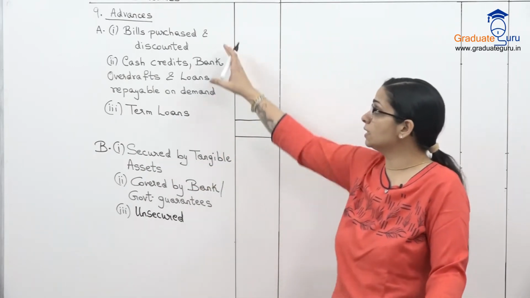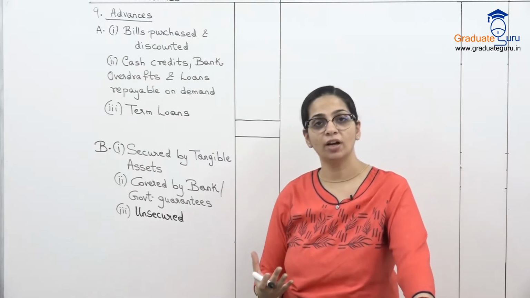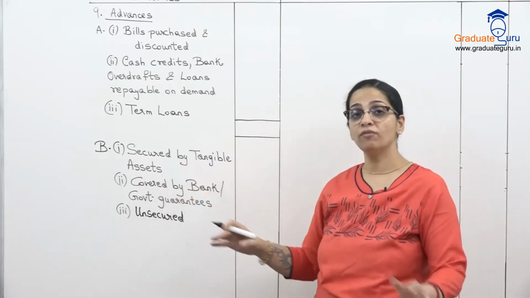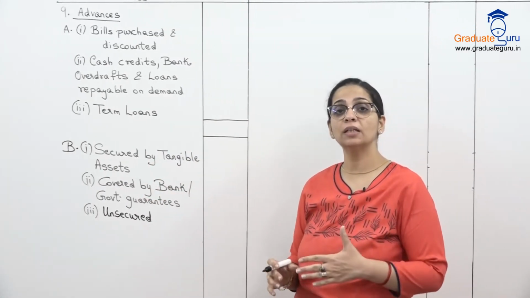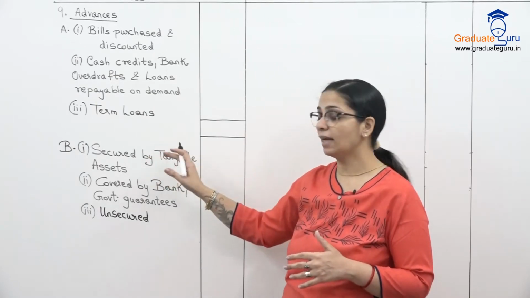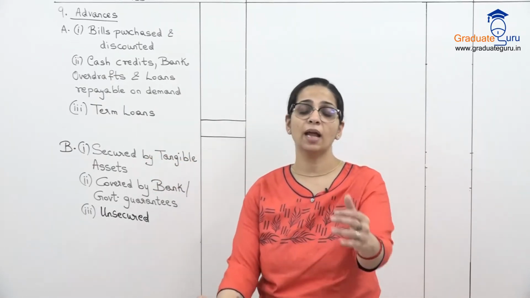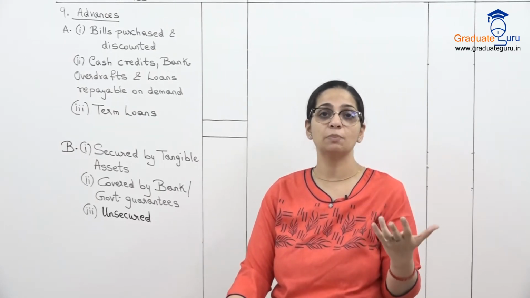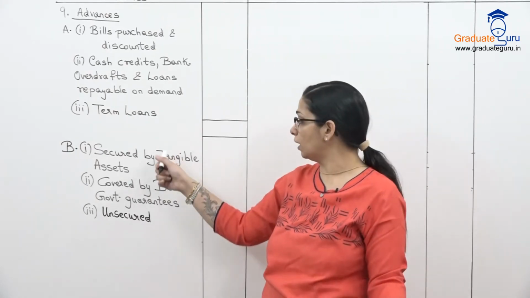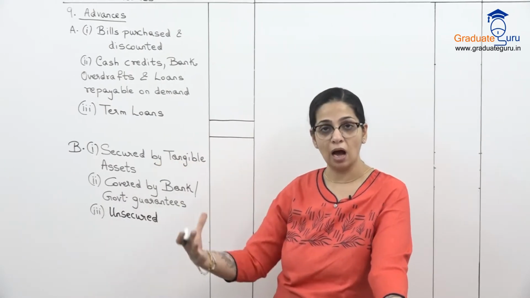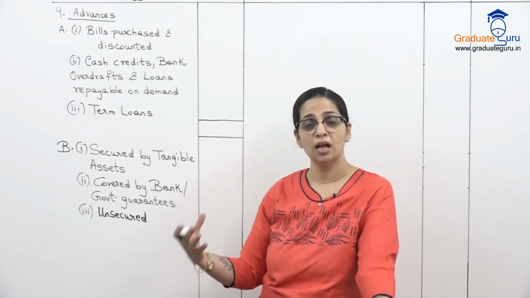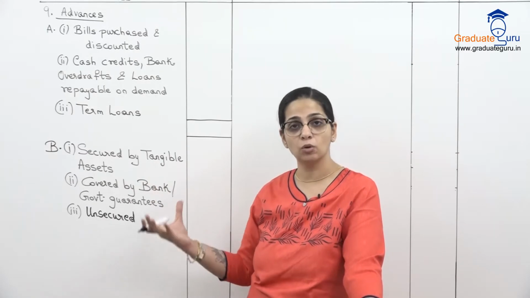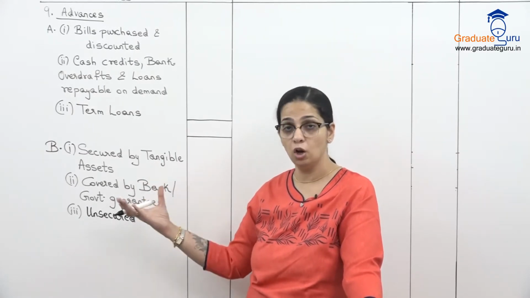The basic thing is here I am showing what type of advance it is. Here I am showing whether it is secured or it is unsecured. So secured by tangible assets means कोई भी अगर asset की document के सामने, जैसे घर के सामने, if a loan has been given, then that will appear under this one because house property is a tangible asset and we have a security of that house property for that particular loan.